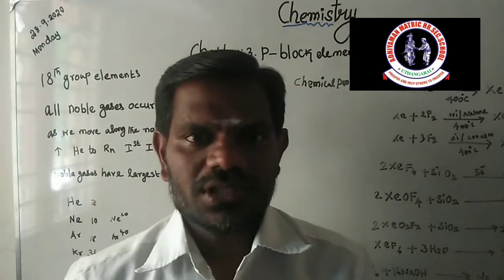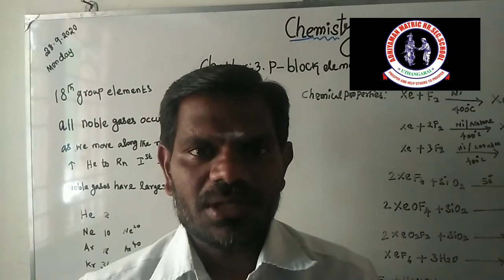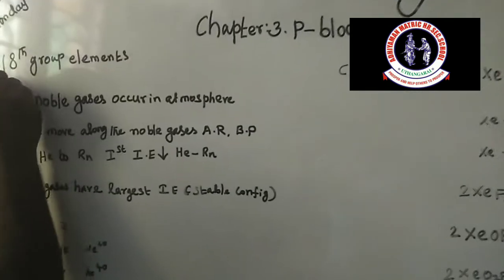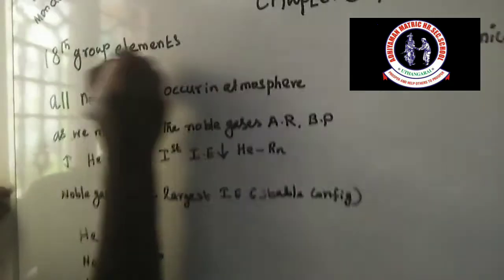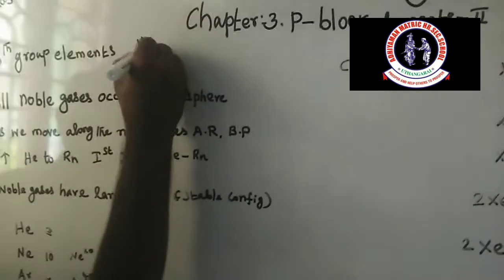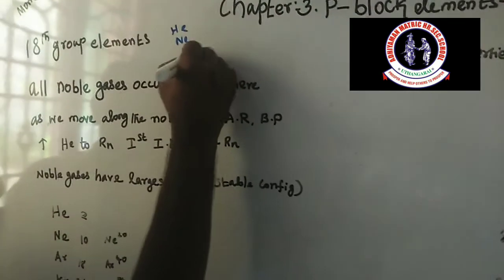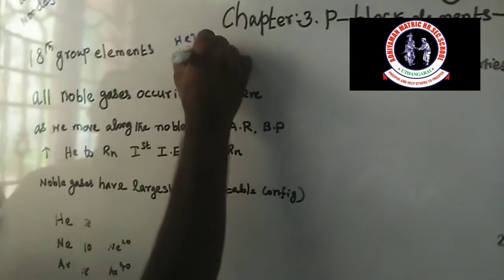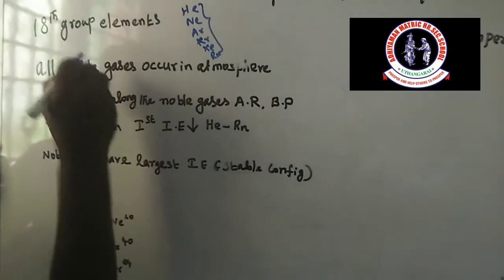Today we are going to discuss the p block elements. The subtopic is 18 group elements. Now the 18 group elements are helium, neon, argon, krypton, xenon and radon. These are 18 group elements.